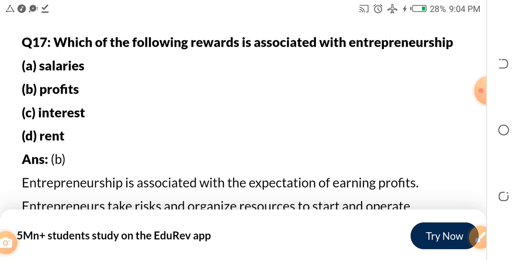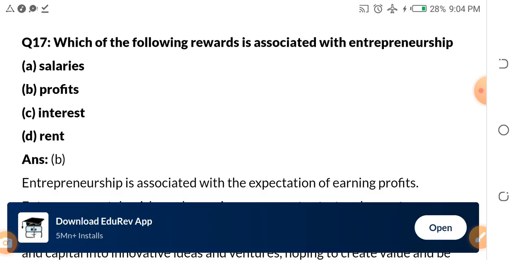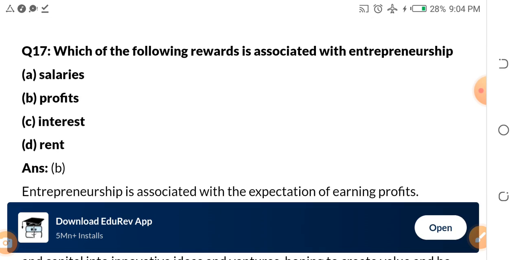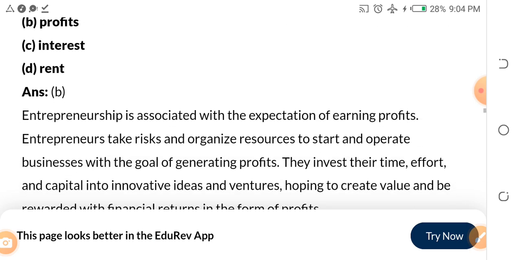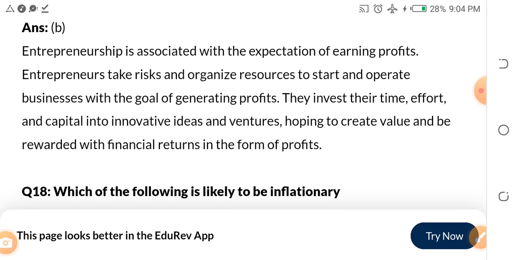Which of the following rewards is associated with entrepreneurship? That means if you are an entrepreneur, what are the rewards you get? A, salaries. B, profits. C, interest. D, rent. Of course, your reward as an entrepreneur is profit. Nobody is paying you salary, except if you pay yourself salary. Entrepreneurship is associated with the expectation of earning profit.